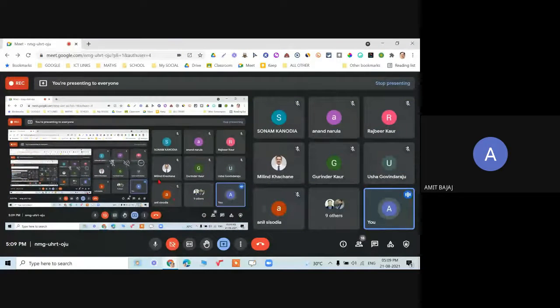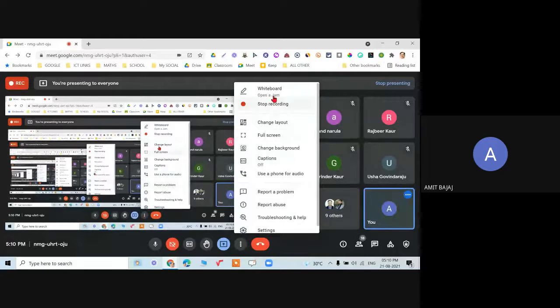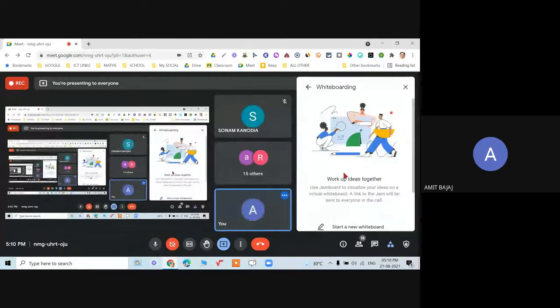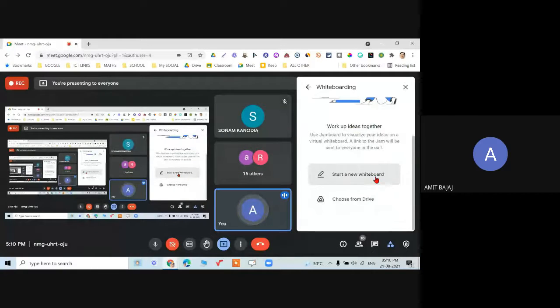And the next option is, check it out, the more options. These are the three dots. This refers to the more options. When I click on this, you can see there is the option of the whiteboarding. Whiteboard refers to the Jamboard. When I click on the Jamboard, I can start a new jam or I can choose from the drive. So if I already have created a few jams, I can use that, or I can even start a new jam board. So what exactly is this jam board?